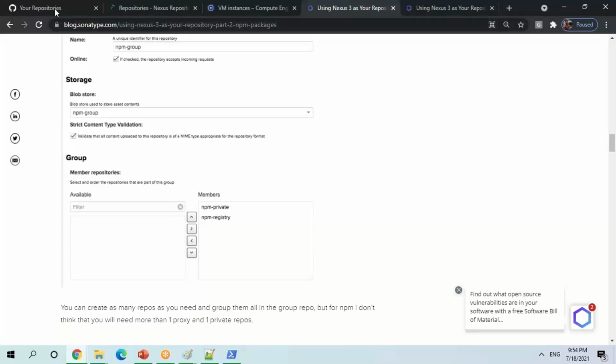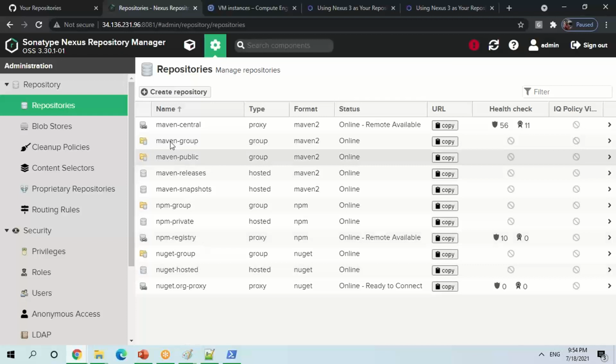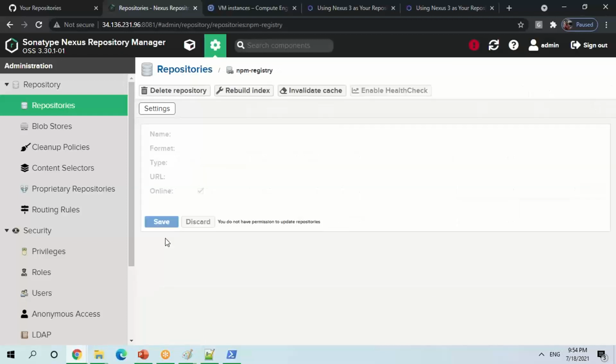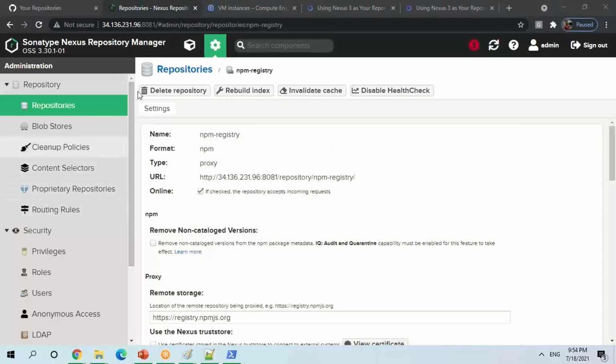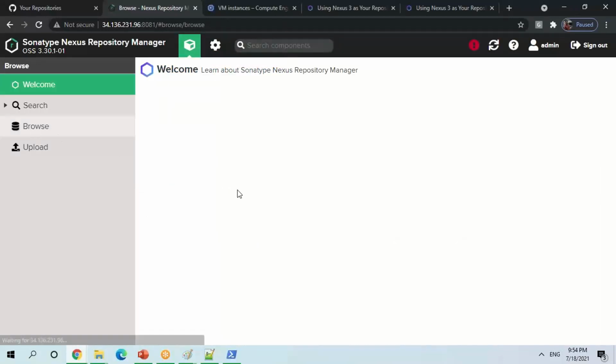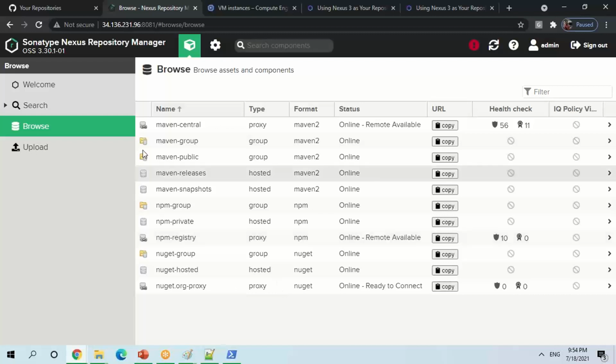Let me go to the npm repo, the npm registry.